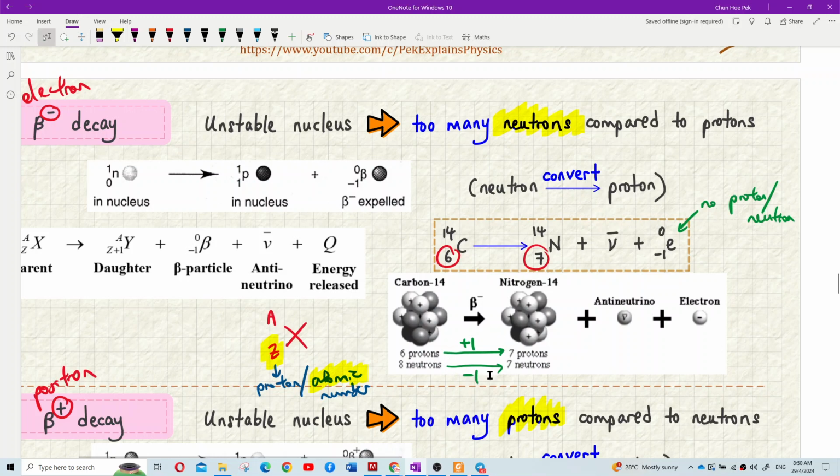That means one of the neutron has converted to proton. Understand, class? The neutron kurang 1, tapi proton tambah 1. Apa maksud? Maksudnya, one of the neutron changed to proton.